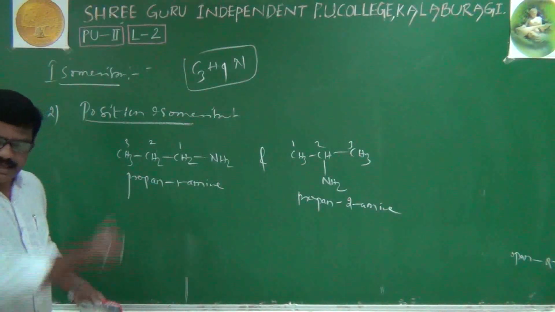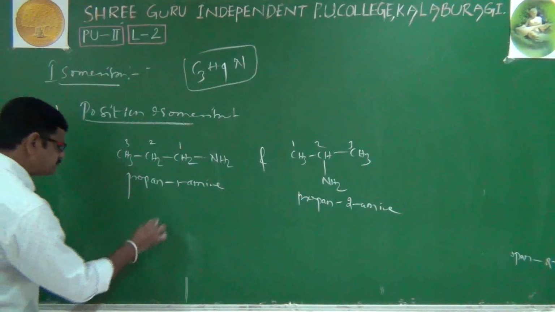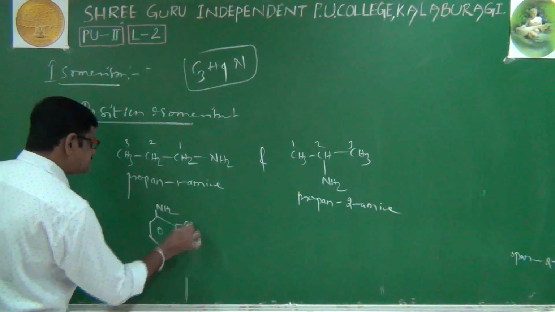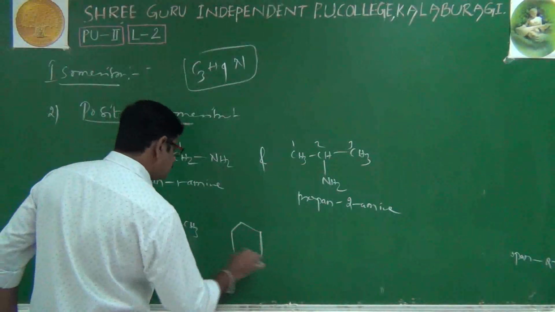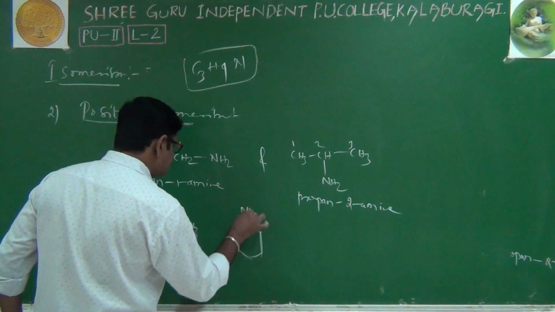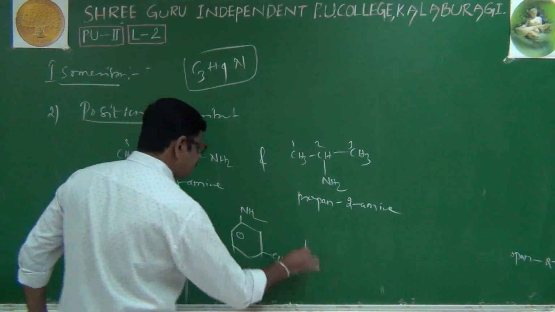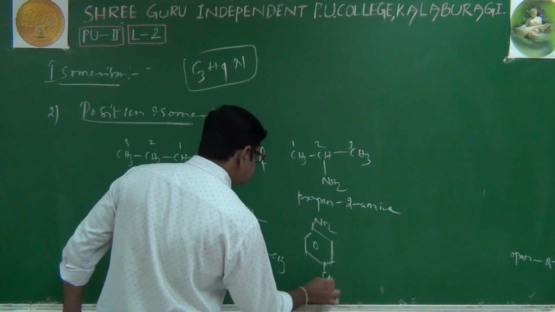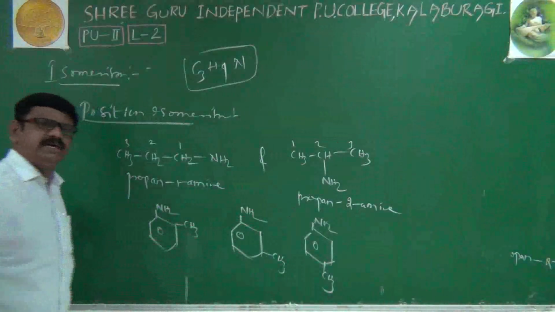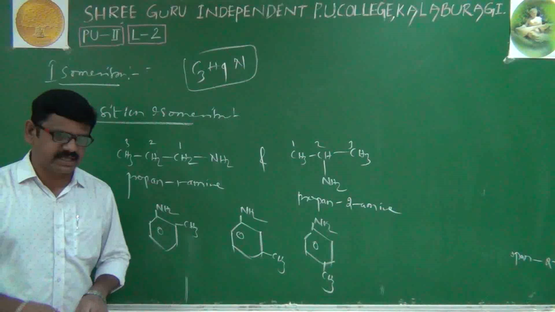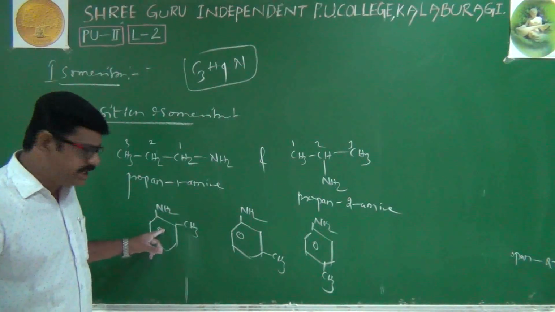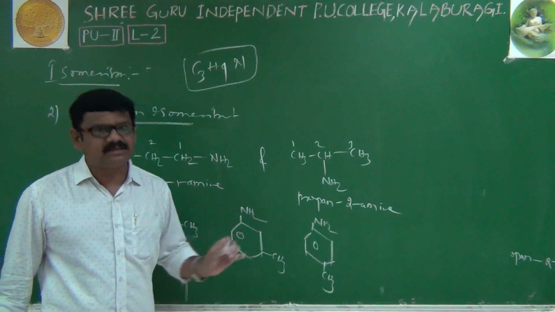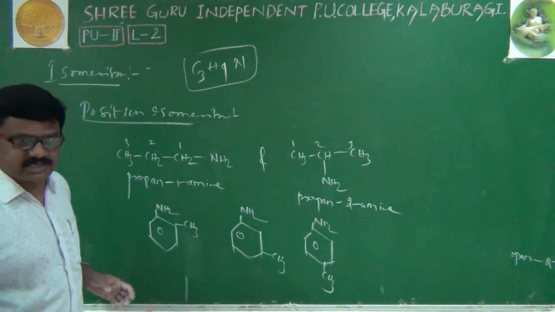In nomenclature, what we have just discussed, the three NH2CH3 compounds will also be considered as position isomerism examples. Orthotoluidine, metatoluidine and paratoluidine are also examples of position isomerism.